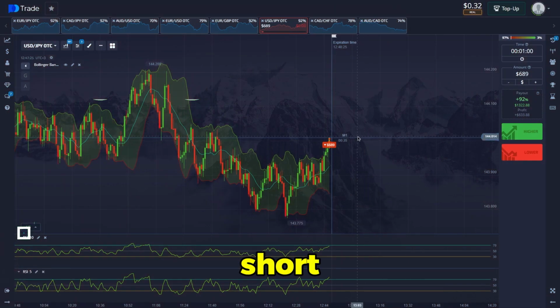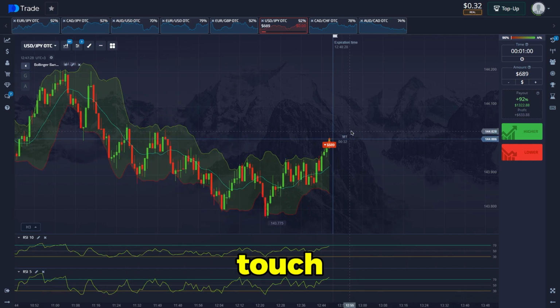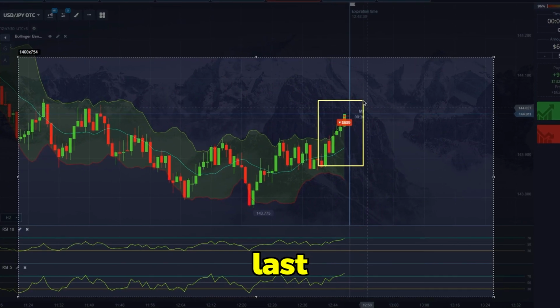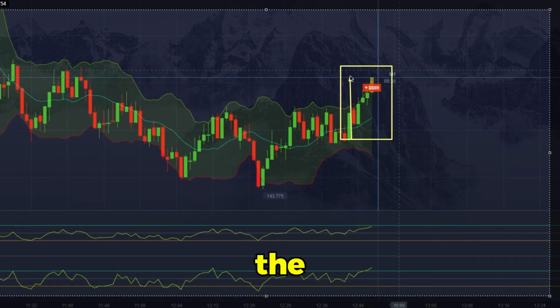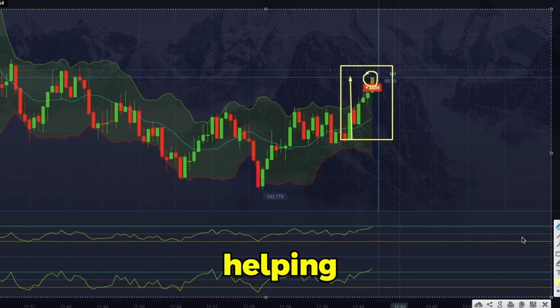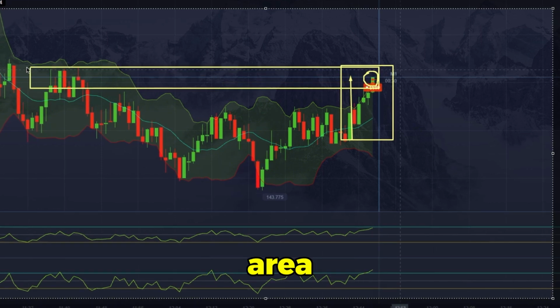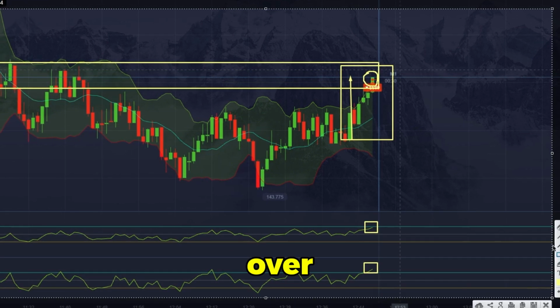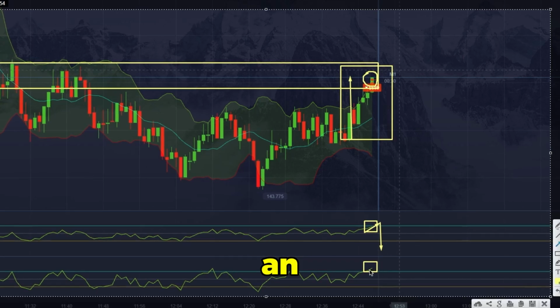Let's open a short trade here. We have a great touch point here. We see how the dynamics have gone up a lot over the last section of the movement. We see the touch of the upper moving average helping us here into the resistance area at this level. And we see the exit here. We are touching the overbought area and there should already be an exit here.